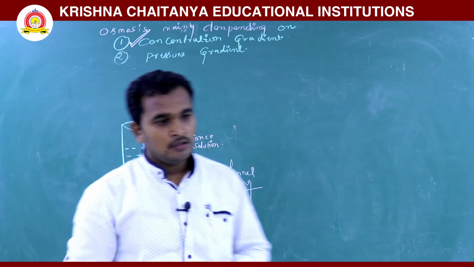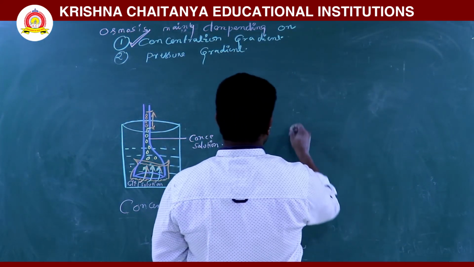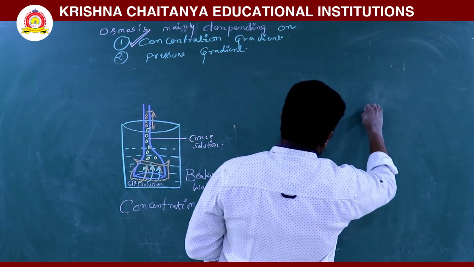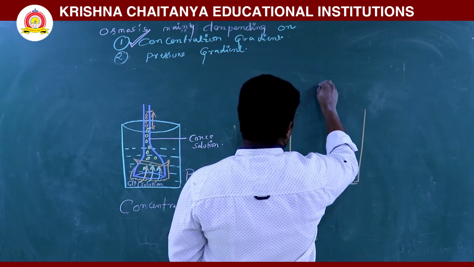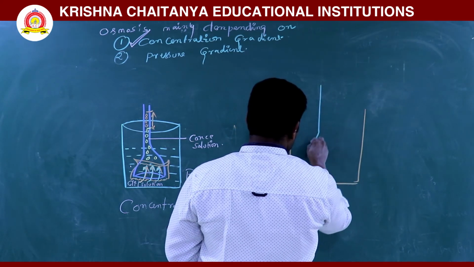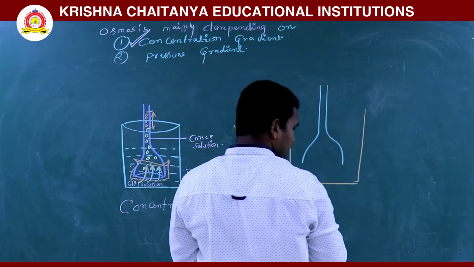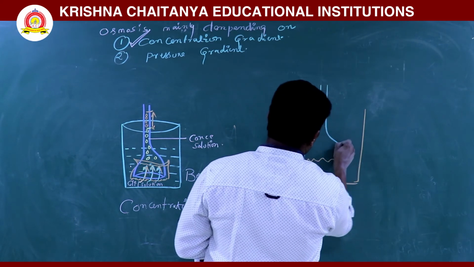Next, we will discuss pressure gradient. So this is the funnel, the beaker with the funnel. The funnel we will tie with egg membrane.